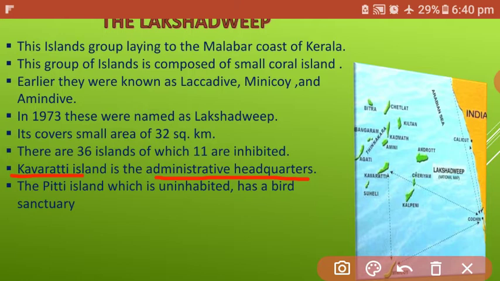Another important island, apart from the rest, is Pitti Island, which is uninhabited and is reserved as a bird sanctuary. Only bird sanctuaries are situated in this area. These are the important characteristics and features of Lakshadweep.